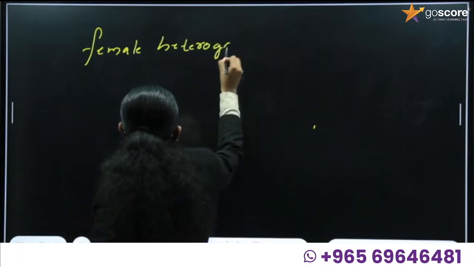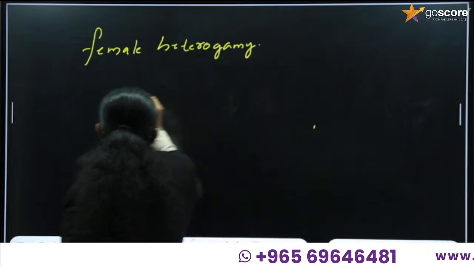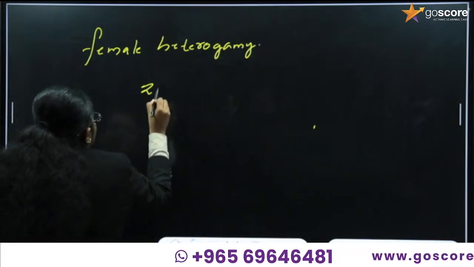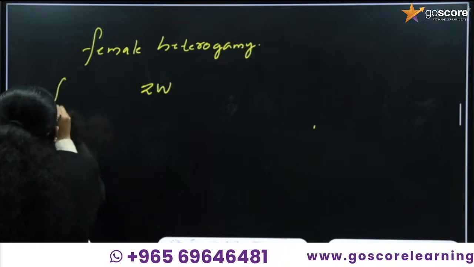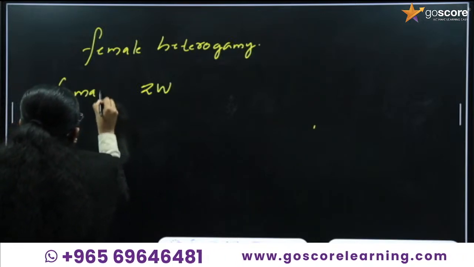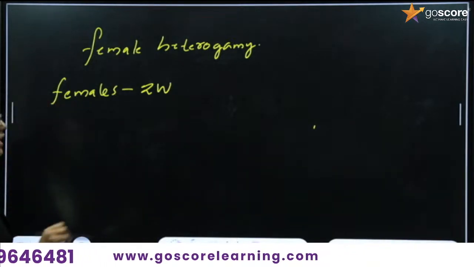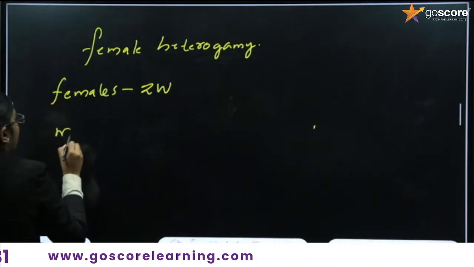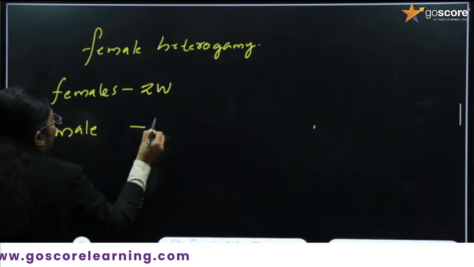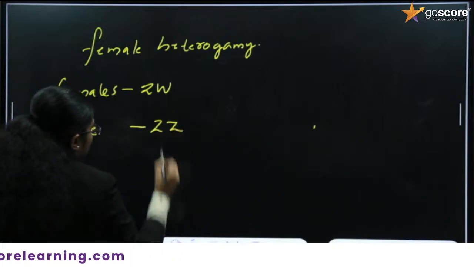How is female heterogamy possible? See, it is represented by the Z gene and W gene. Females are ZW, the organism which carries ZW genes, and the males are the ones who carry ZZ genes.